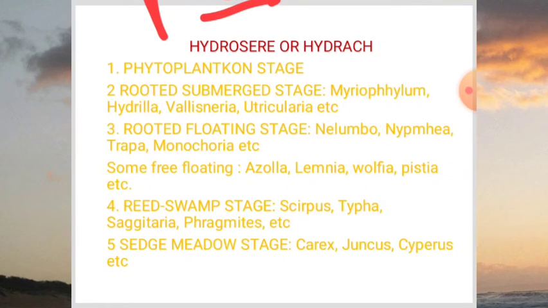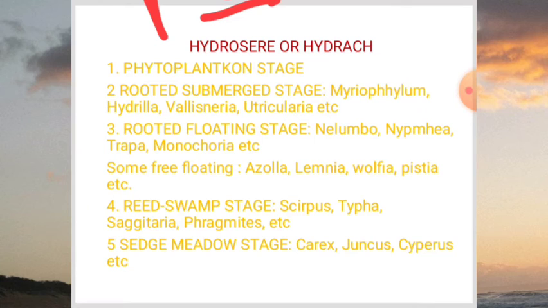Now the fourth stage is the reed swamp stage. It is also known as the amphibious stage, as the plants of this community are rooted, but most parts of these plants are exposed to air.